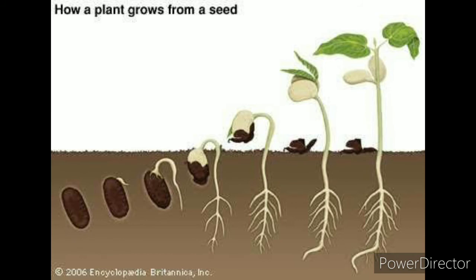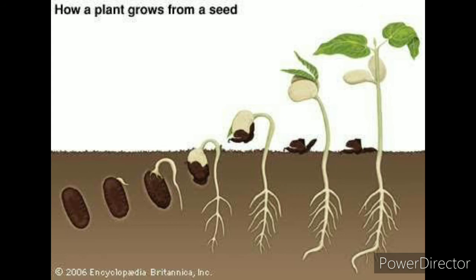So the seed slowly ruptures, and root and tiny shoot systems get formed, and a plant will be forming. And this process of generation of a plant or a seedling from a seed is called germination.